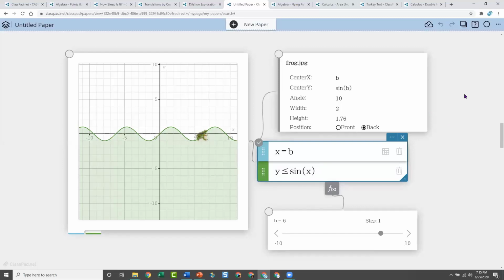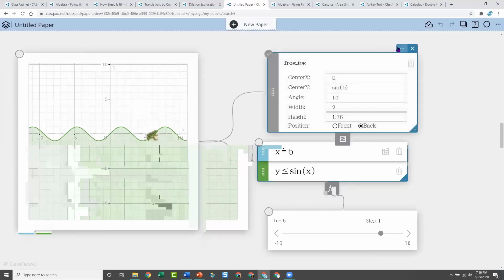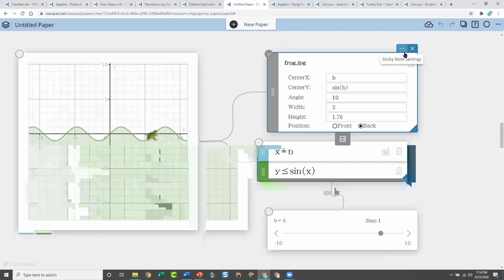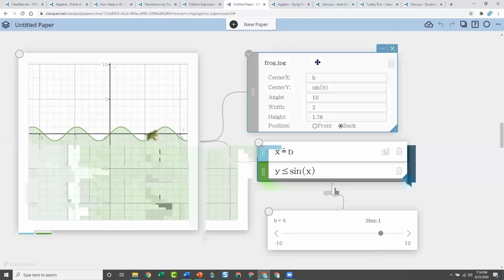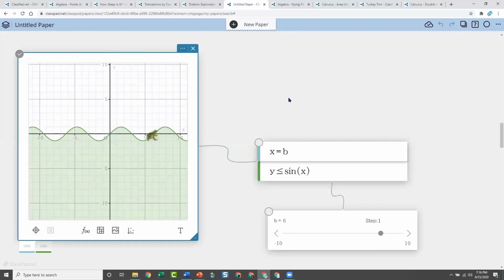And one thing to note, can we hide some of this stuff? If it's starting to get too busy, like if I'm creating a lesson as an educator or teacher, a lot of times, if I don't want students to know that I did all of this, right now there's no way to hide it up here from them. Eventually there's going to be a setting you can click that says hide it, but right now there isn't. But what you can do, and this is what I always do, is put it under your graph and then click the graph, and it stays under the graph.